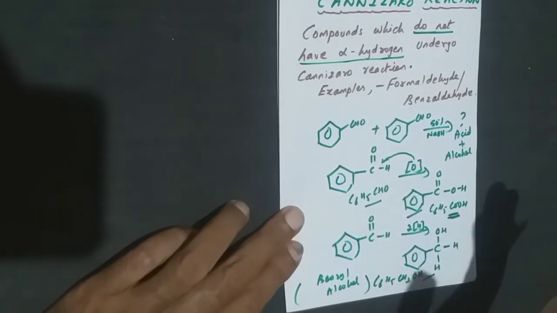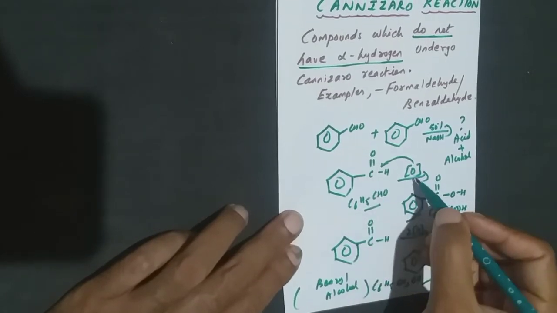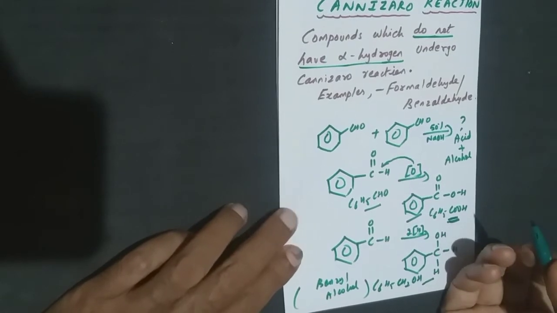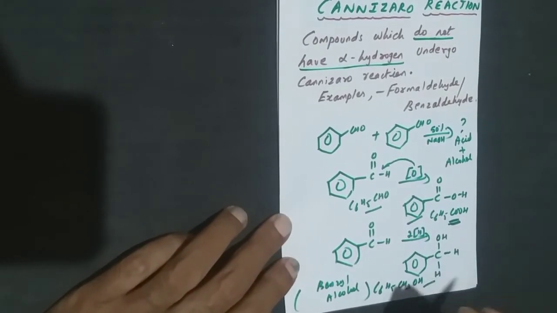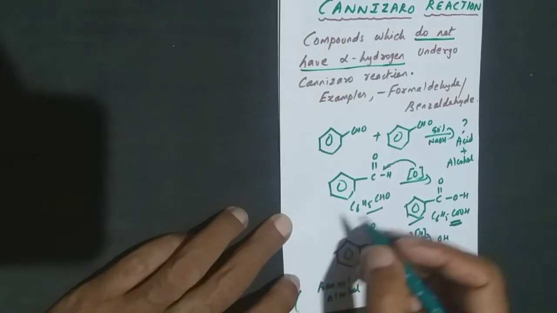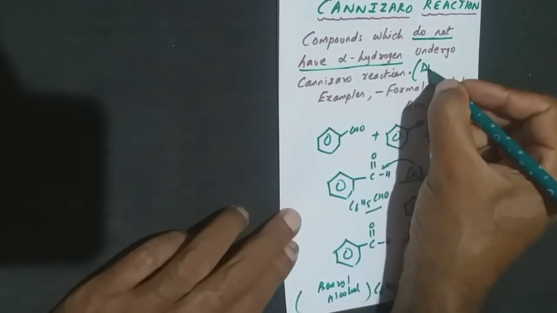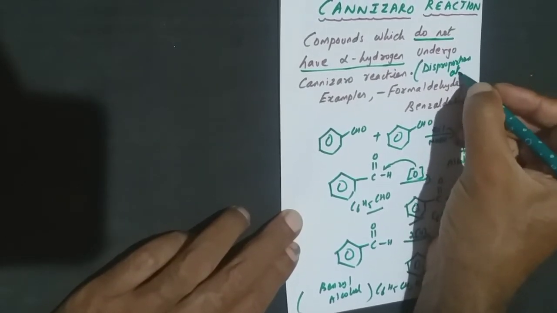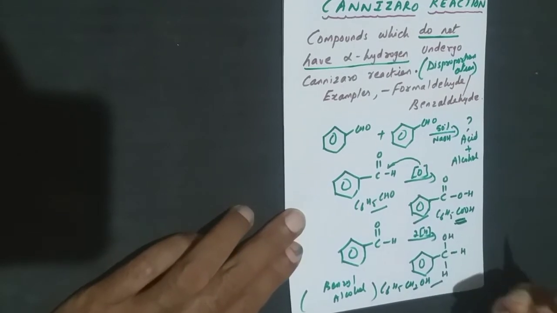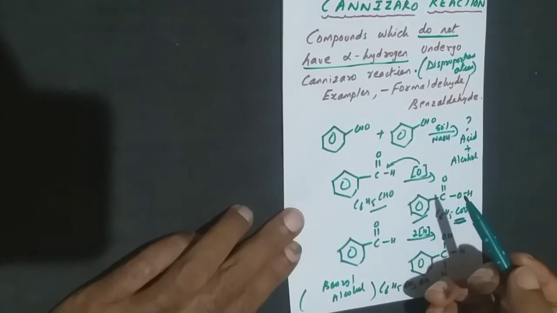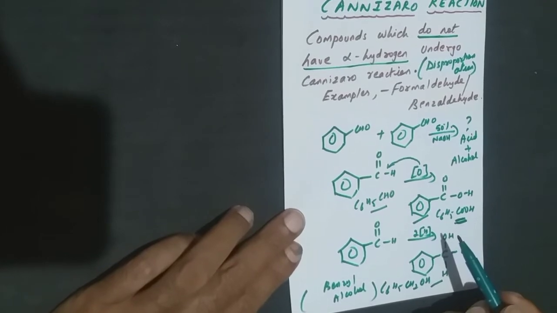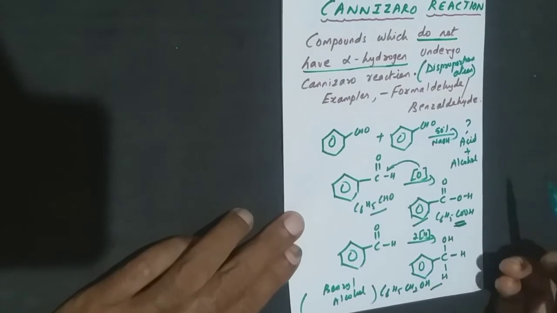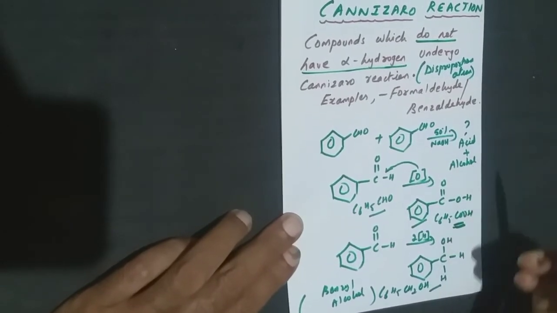Once again, one more thing: because one molecule will undergo oxidation and the other will undergo reduction, both oxidation and reduction are taking place in this reaction. In any reaction, when oxidation and reduction take place, we call those reactions disproportionation reactions. Any reaction where oxidation and reduction take place simultaneously is called a disproportionation reaction, and it is happening in the Cannizzaro reaction. So this reaction is referred to as a disproportionation reaction.